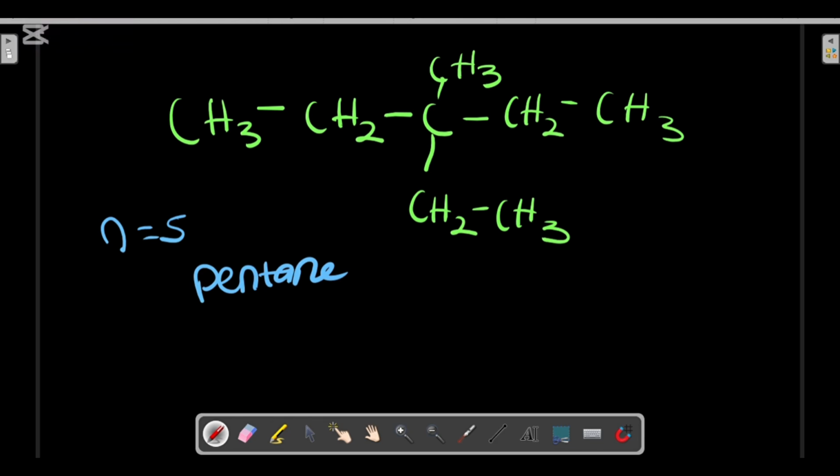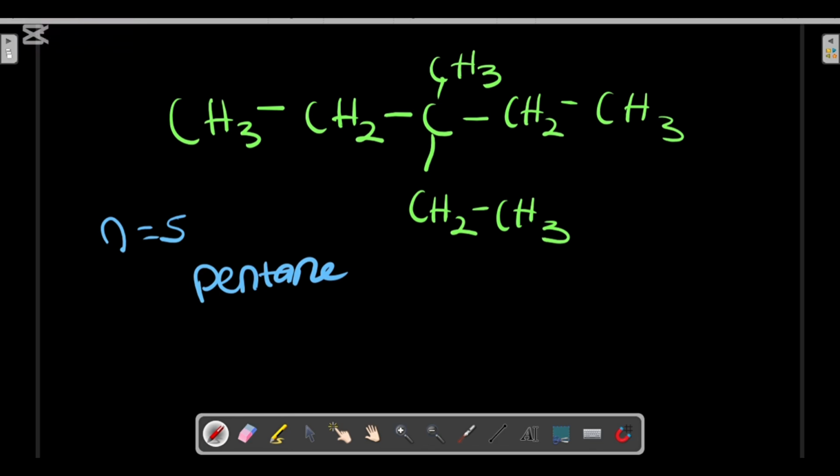You can start in any direction, but make sure that in whichever direction you start from, your alkyl groups, your substituents, must have the lowest possible number.